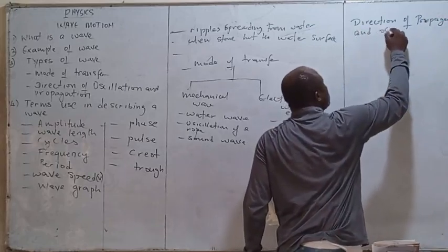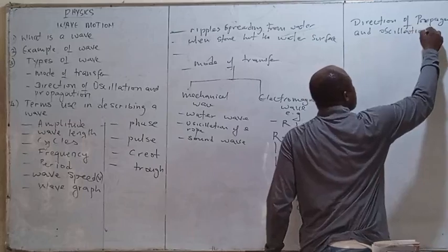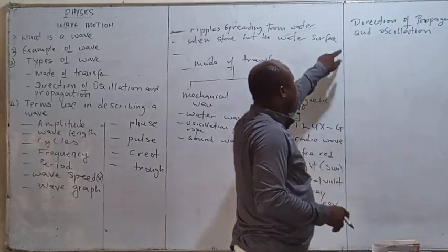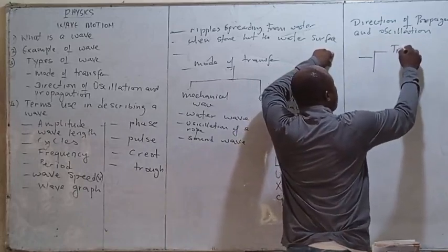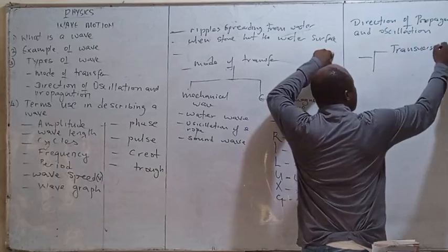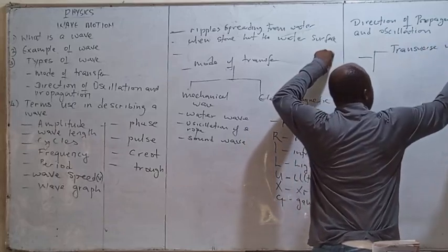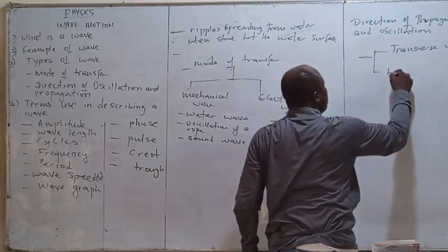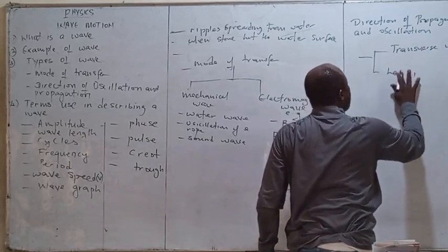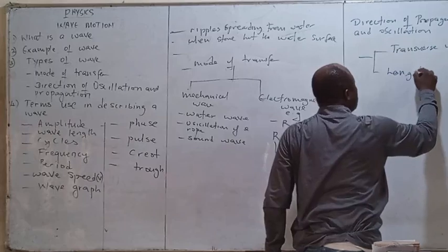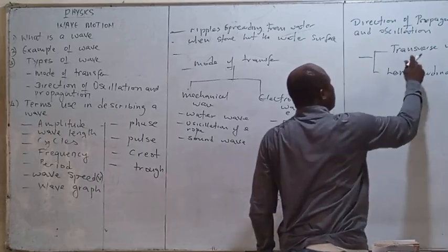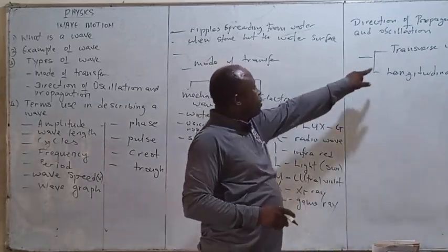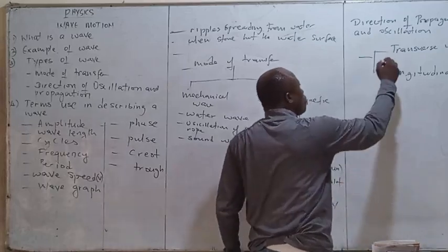Under direction of oscillation and propagation, again, we are classifying wave as transverse wave and longitudinal wave. Now for transverse wave, we take examples of transverse wave.